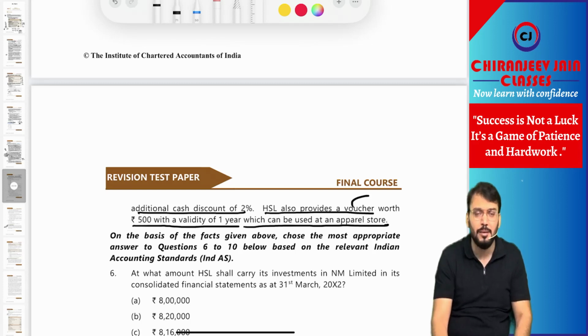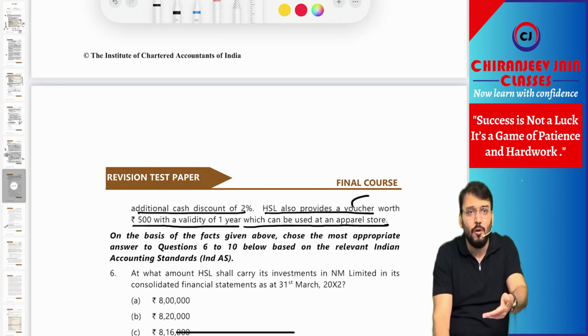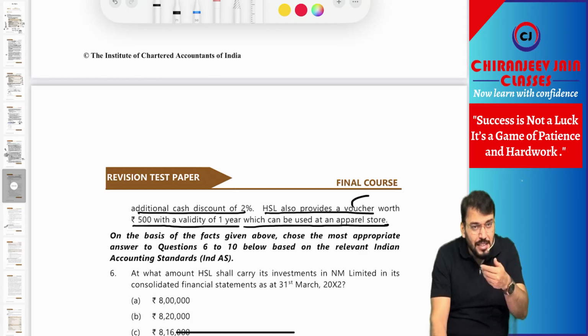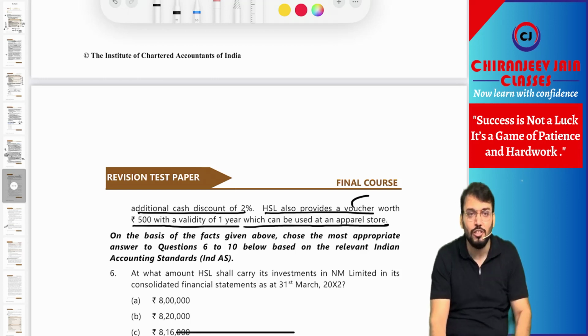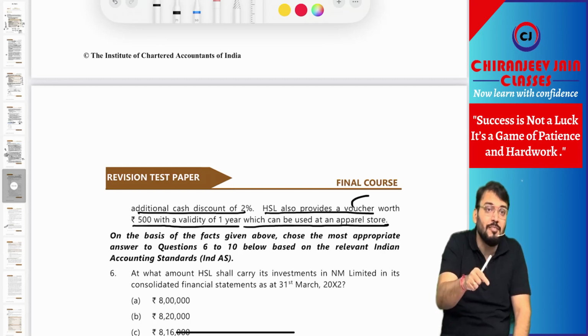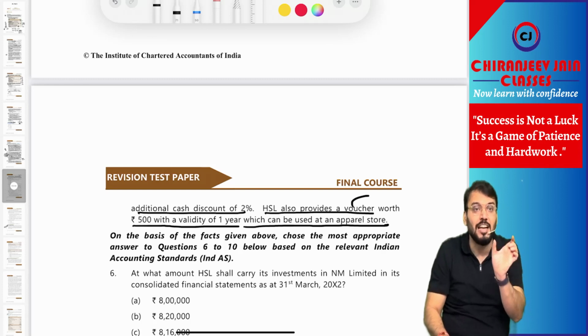Whenever a voucher is given, this is nothing but consideration payable to the customer. Now, as per Ind AS 115, any consideration payable to the customer, which can be in the form of a voucher or cash discount or whatever, any incentive or voucher given to the customer, will be deducted from the transaction price to determine the transaction price.